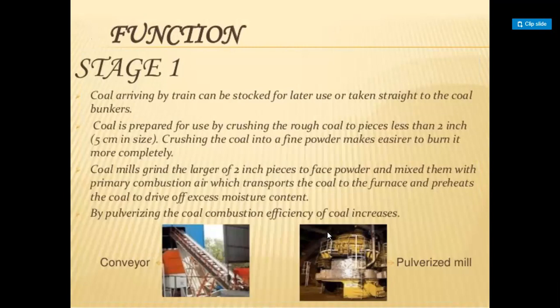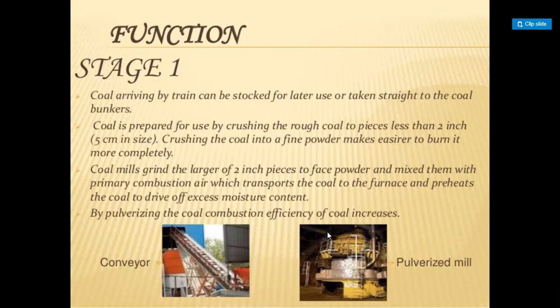Function stage 1. Coal arriving by train can be stocked for later use or taken straight to the coal bunkers. Coal is prepared for use by crushing the rough coal to pieces less than 2 inches, 5 centimeters in size.